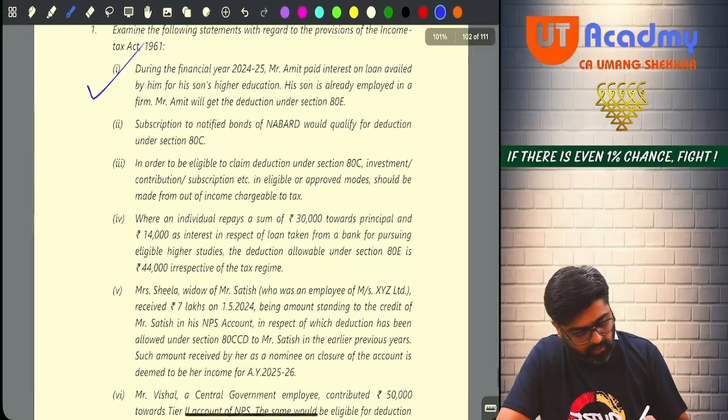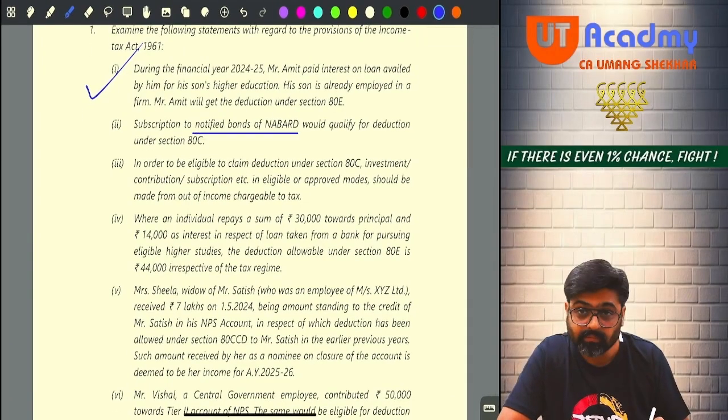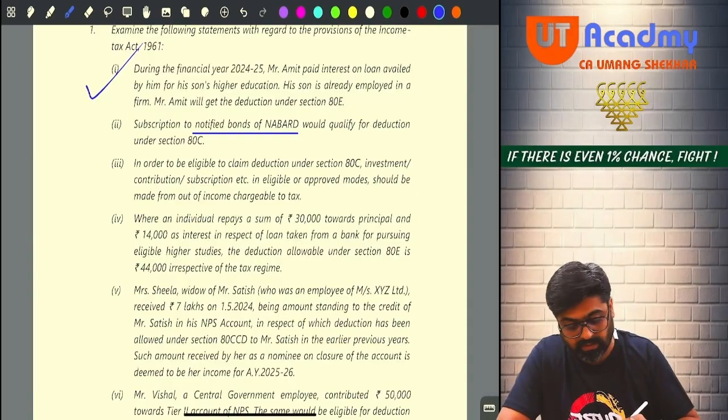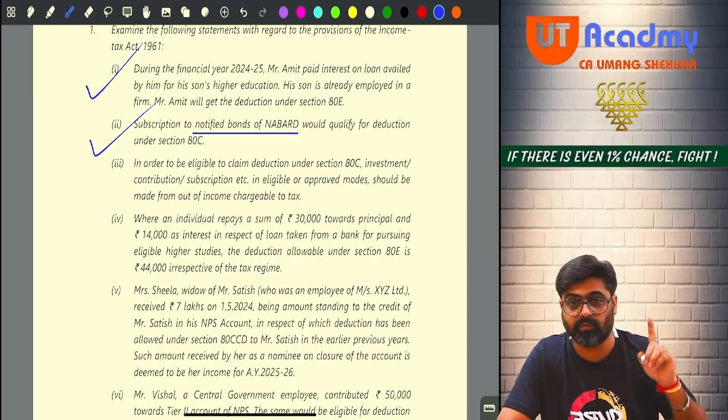Subscription to notified bonds of NABARD. Does it qualify for deduction under 80C? Yes, sir, qualified. You have told.